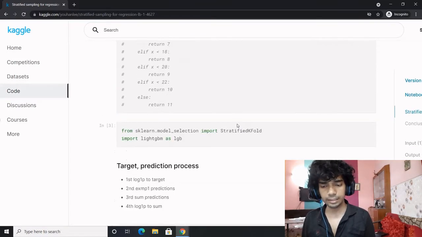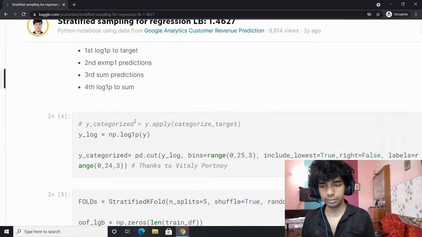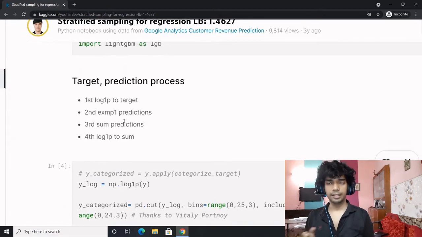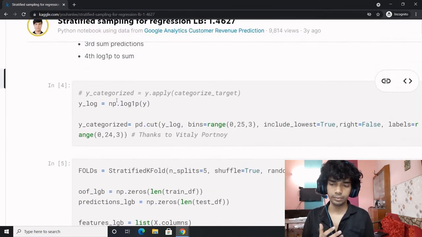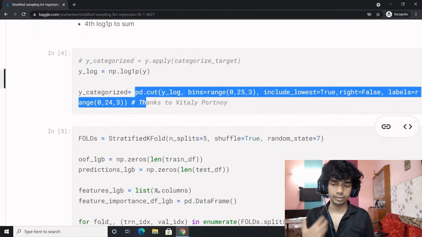What we see over here is something different. The target has been processed in a very unique manner, that is the log1p transformation, then expm1 transformation to the predictions, then summing the predictions, then again log1p to the sum. So this is quite interesting. So once you do that, then you do the stratified k-fold.